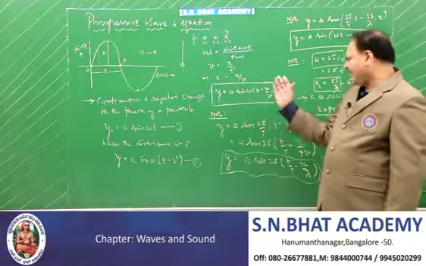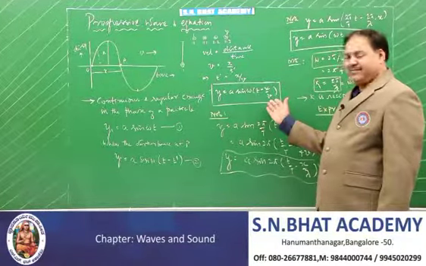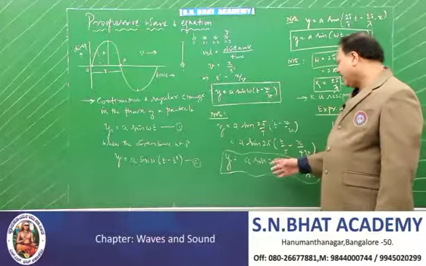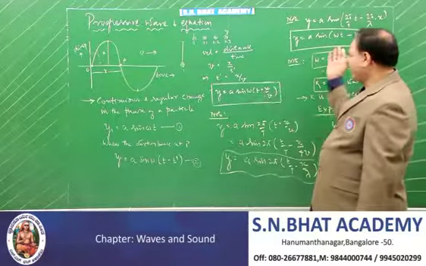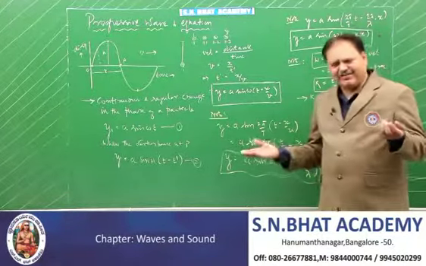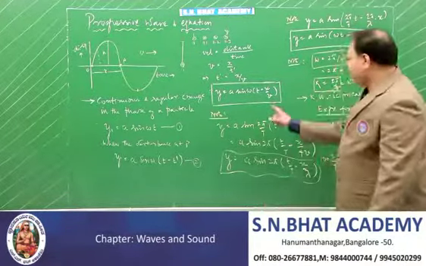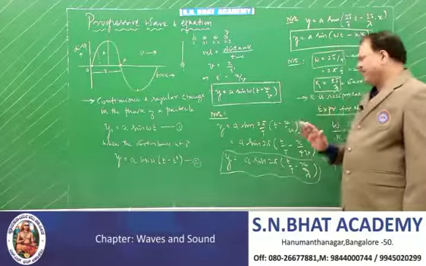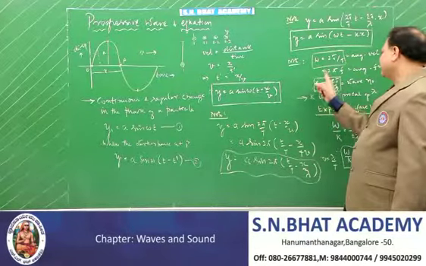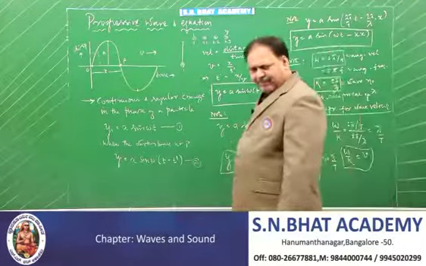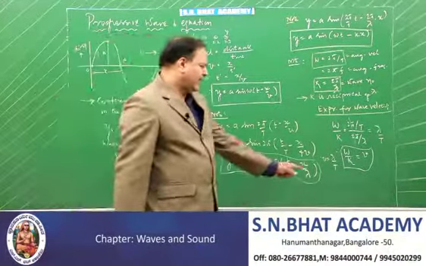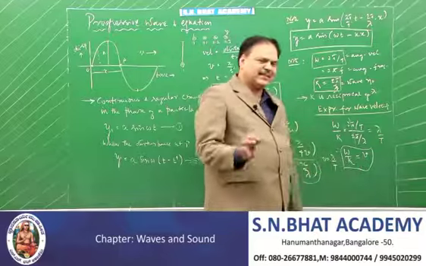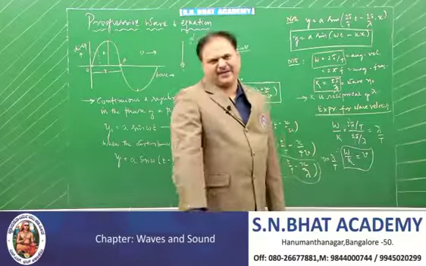Just now I explained, you can arrive at this equation, or else continue this, you can arrive at this equation, or instead of doing that, you can directly come to this equation. You can derive in any one of the formats you want. But the basic format is this one. And you must know the meaning of omega and k. Remember, omega and k, if you divide, you will get the wave velocity v. This is also very, very important.